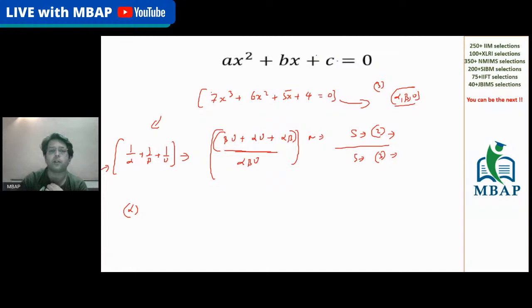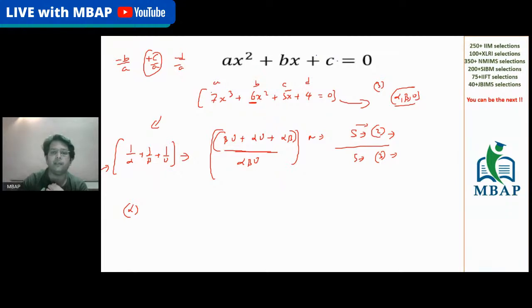We understand the sum of all the roots taking 1 at a time is minus b by a, 2 at a time is plus c by a, 3 at a time is minus d by a. Perfect. Now, the sum of all the roots taking 2 at a time will be plus c by a. This is the value of a, this is the value of b, this is the value of c, and this is the value of d.